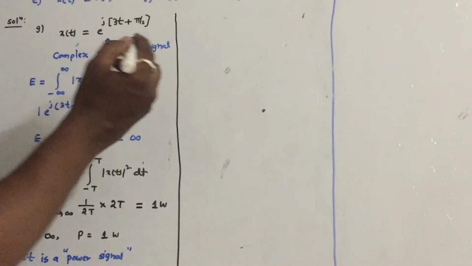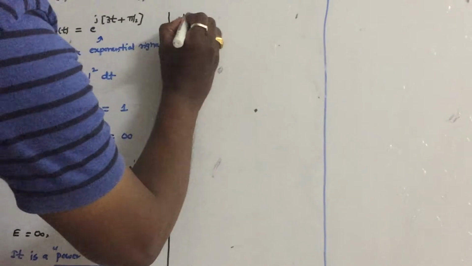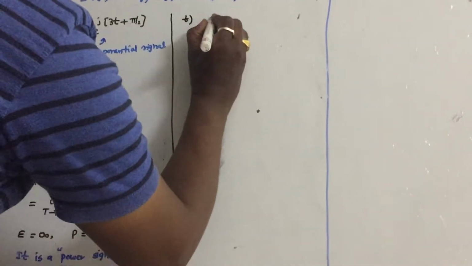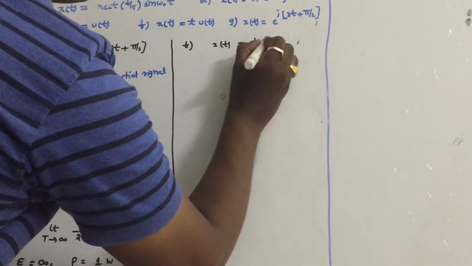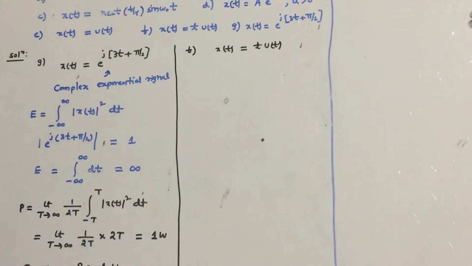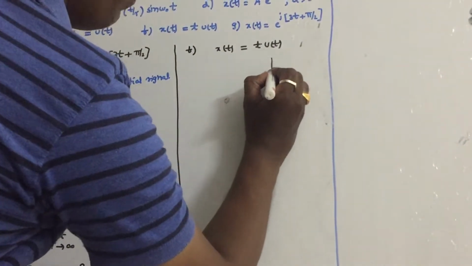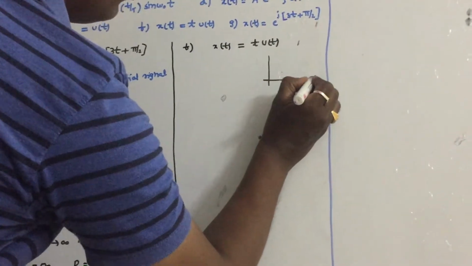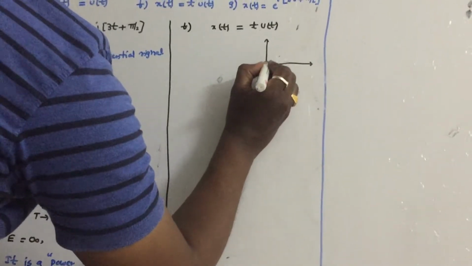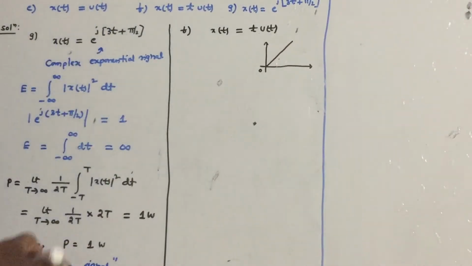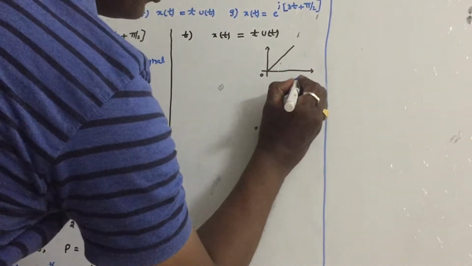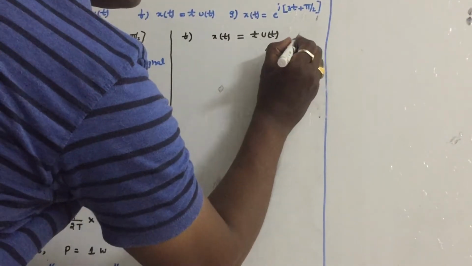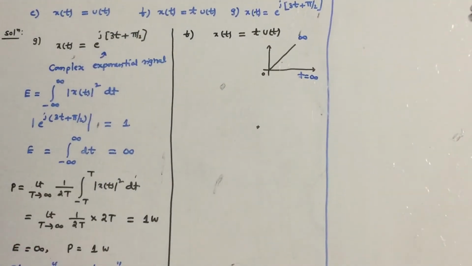Now let us see the F question. I am first solving the easy questions. x of t is equal to t into u of t. As I explained earlier in previous classes, the nature of the graph is like this, t into u of t. At t equal to infinity, the amplitude of the signal is going to infinity.